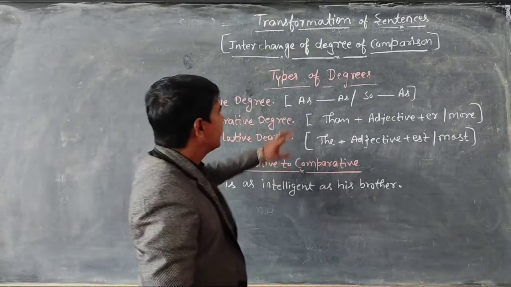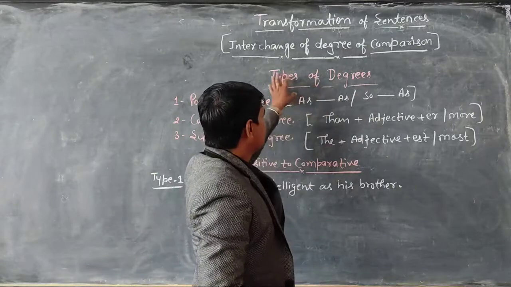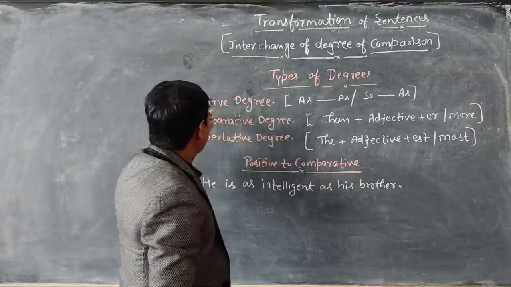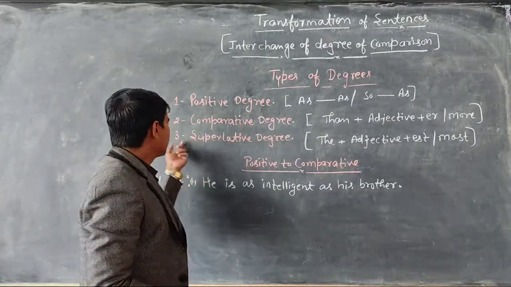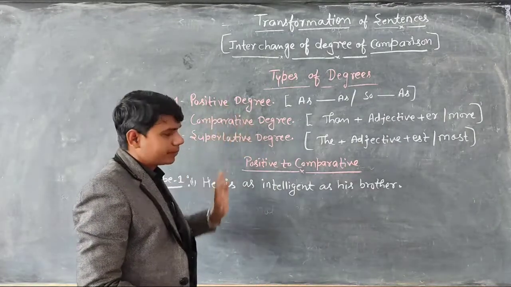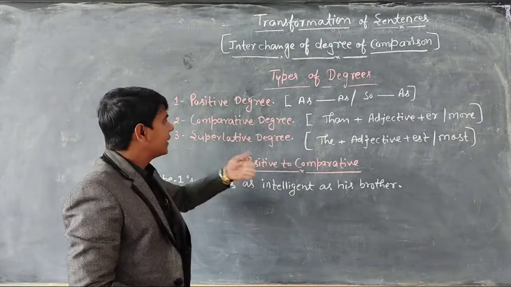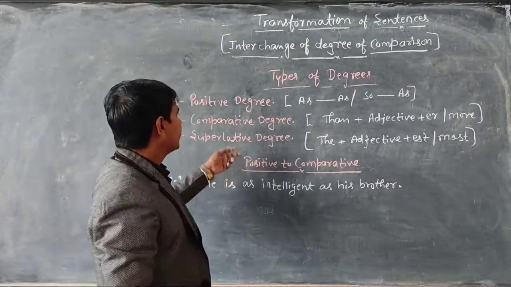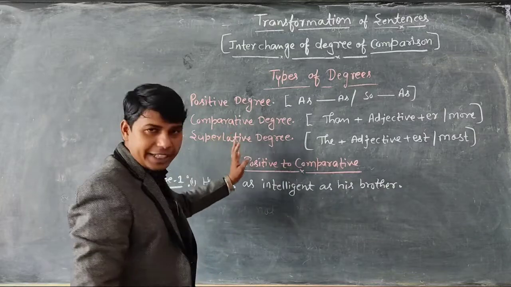So dear, very first let's see types of degree. Degrees are of three types. The first one is positive degree, the second one is comparative degree, and the third one is superlative degree. So let's see how we can identify whether the given degree is positive, comparative or superlative.